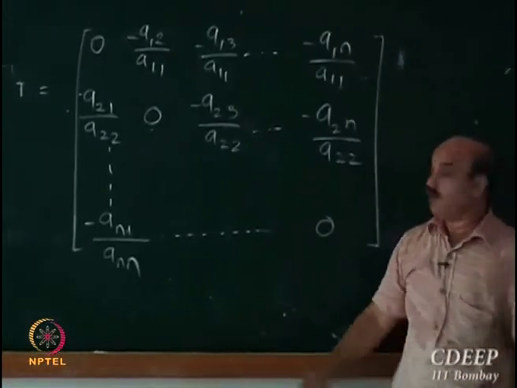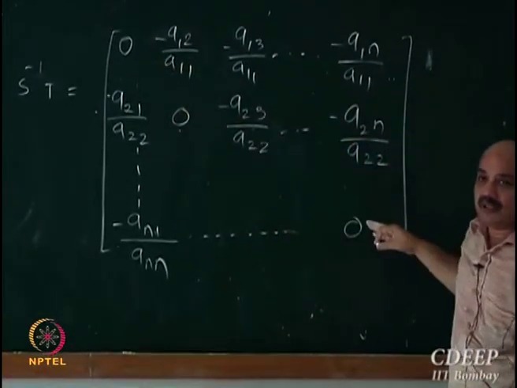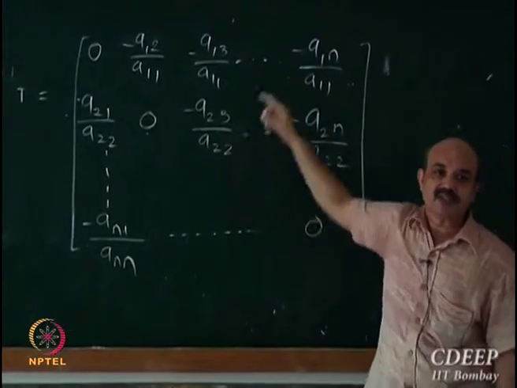This S inverse T will be a matrix which has 0 on the diagonal.